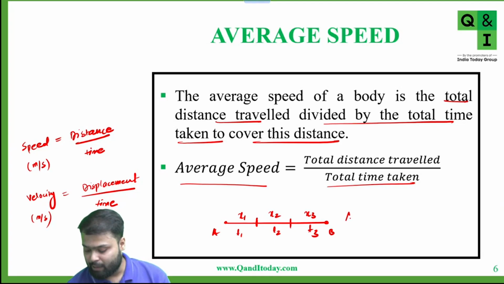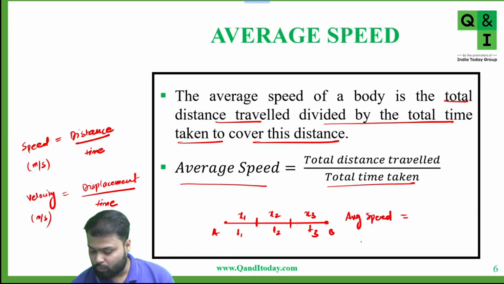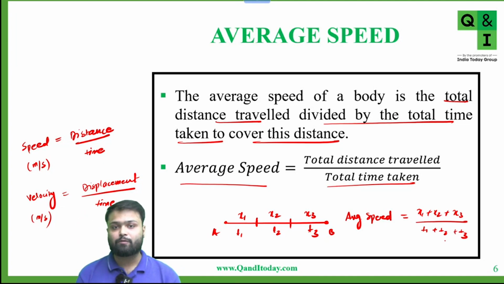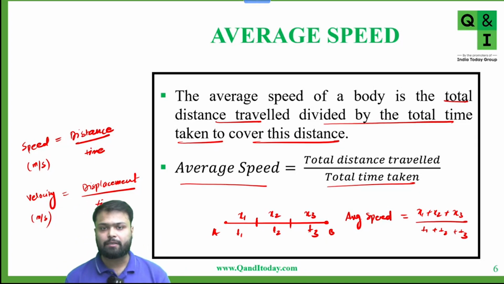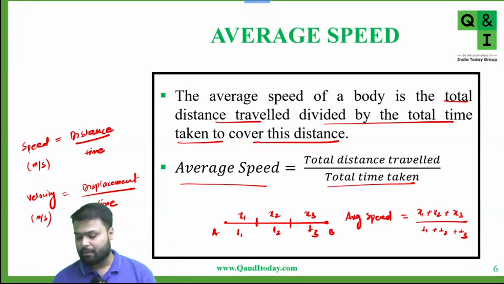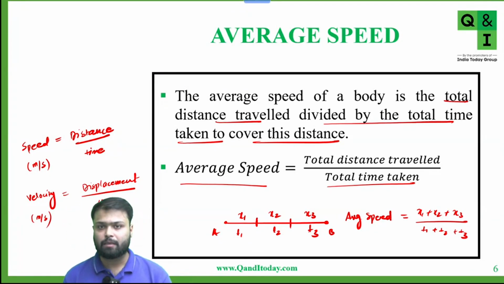So average speed is total distance, x1 plus x2 plus x3, upon total time, that is t1 plus t2 plus t3. And if the body is traveling in a straight line without changing direction, distance is equal to displacement. In that case average speed is equal to average velocity. Is this clear to everyone?